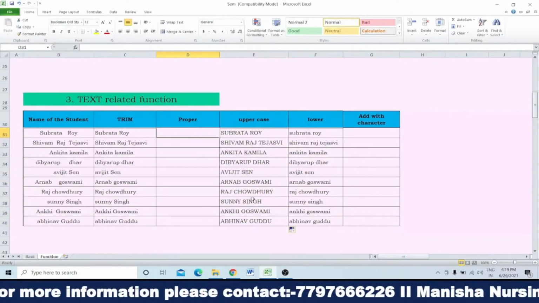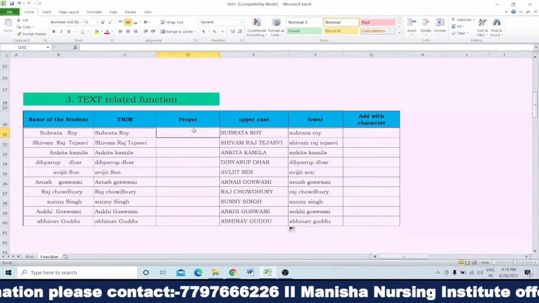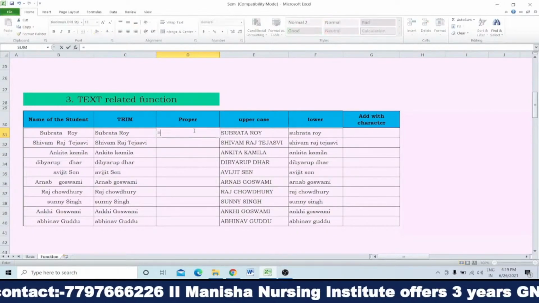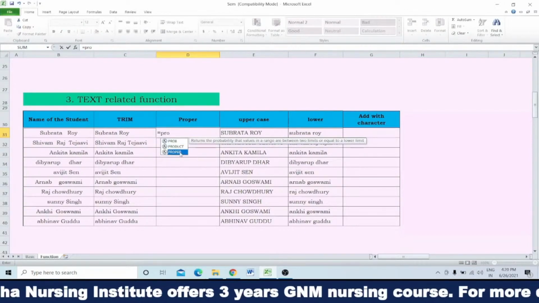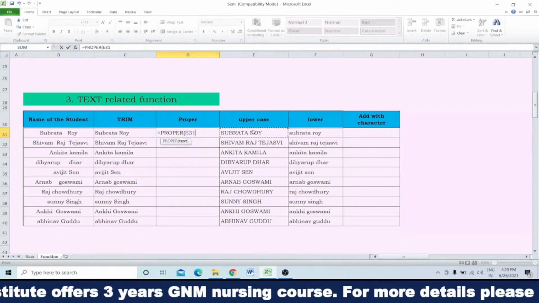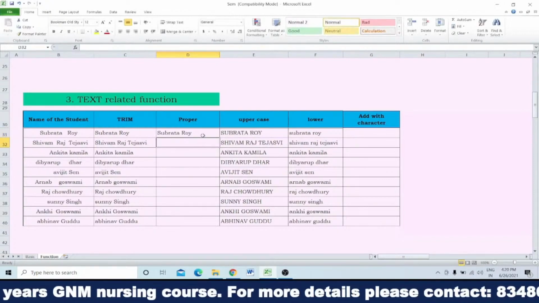After that, as I have written upper, if you want you can write in proper also. So you will write is equals to PRO, proper, select. See, automatically it is coming proper.